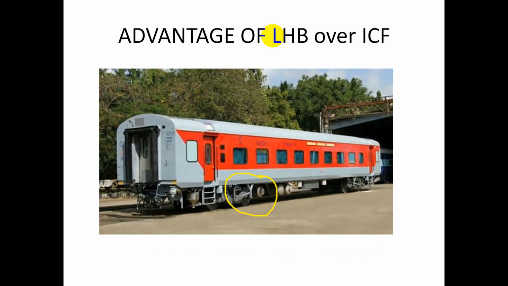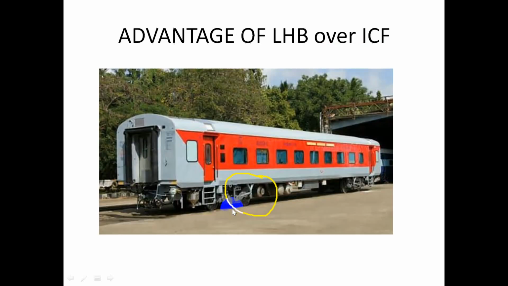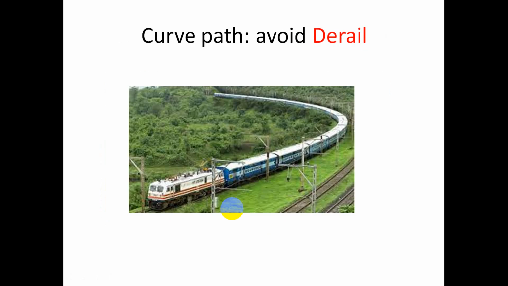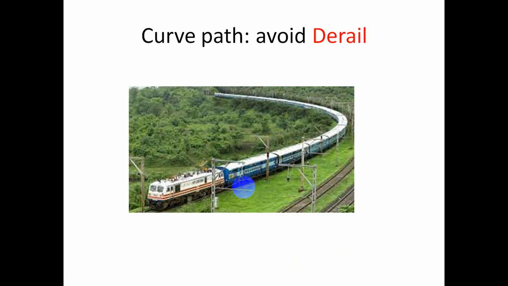Friends, here you can see a Y-shaped structure, just like a shock absorber body. This is the advantage of these LHB coaches over ICF. How? When the train takes a curved path, these coaches are specially designed to avoid derailment, due to this special structure, just like a shock absorber. Due to this special technology available in the LHB coach, we avoid derailment on curved paths. Friends, is that clear? Right.